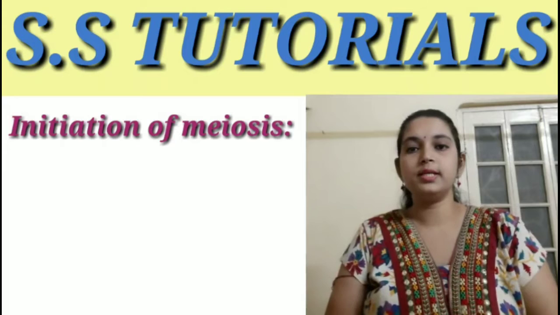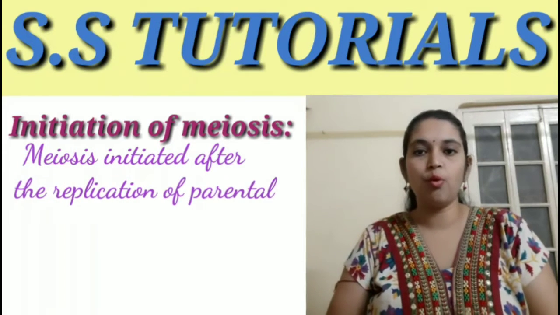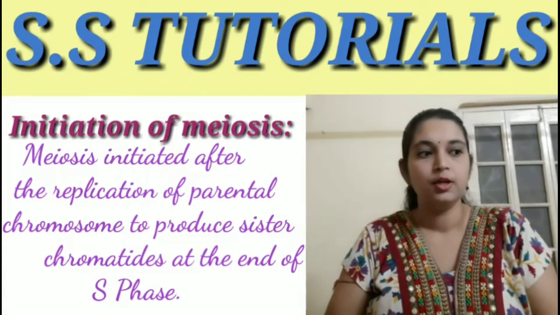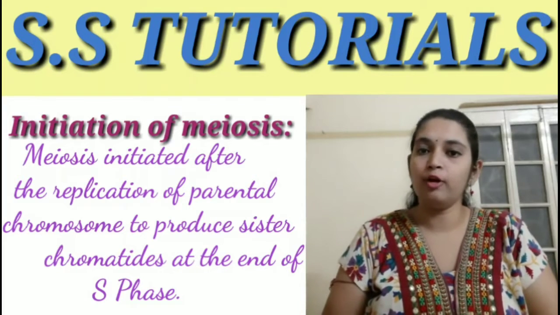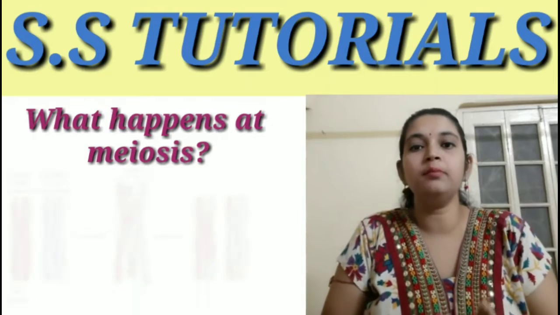Now how is meiosis initiated? Meiosis initiates only after the parental chromosomes have replicated to produce identical sister chromatids at the end of S phase. Now, what exactly happens in meiosis?